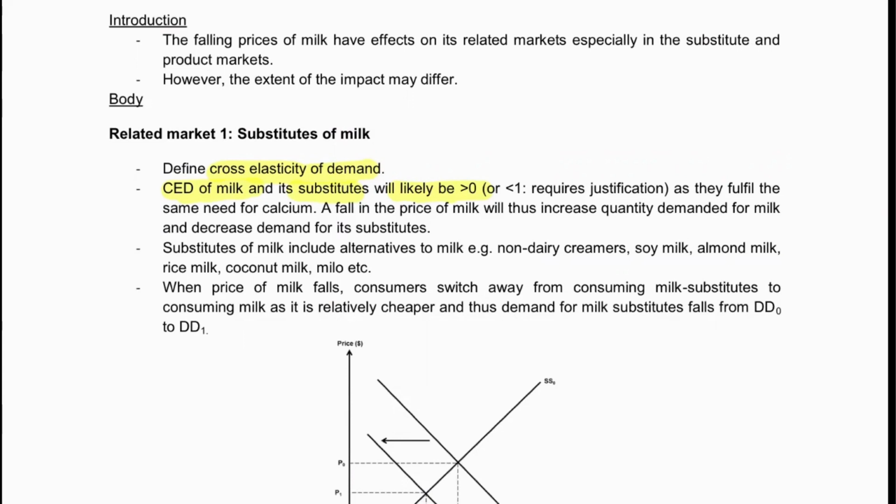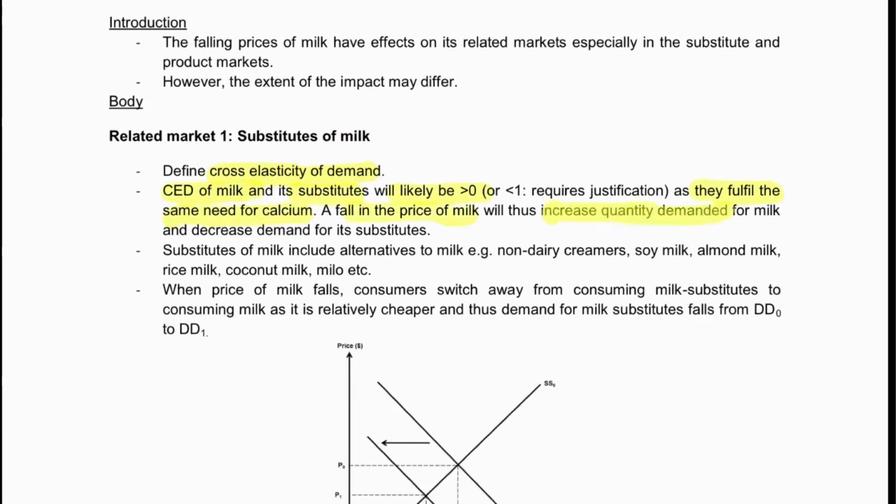You also need to explain whether they are strong substitutes or weak substitutes. So we can do that. They fulfill the same need for calcium. The rationale for goods being substitutes is always that they fulfill the same need or function. Of course, you can elaborate and try to contextualize based on the given context. A fall in the price of milk will thus increase quantity demanded for milk and decrease demand for substitutes. Of course, you can give some examples as well, like soy milk, almond milk, and all this.